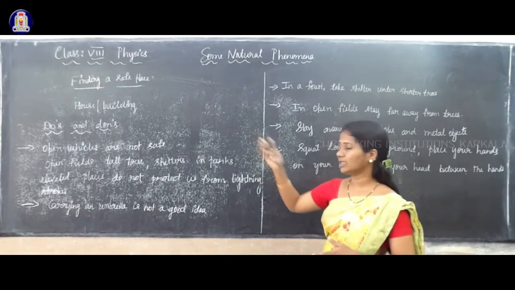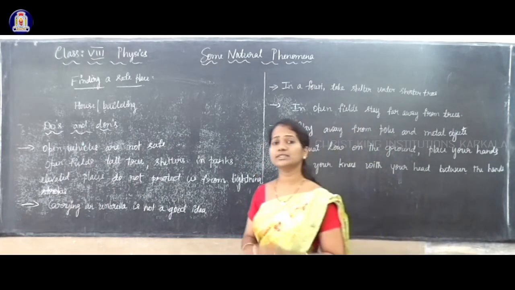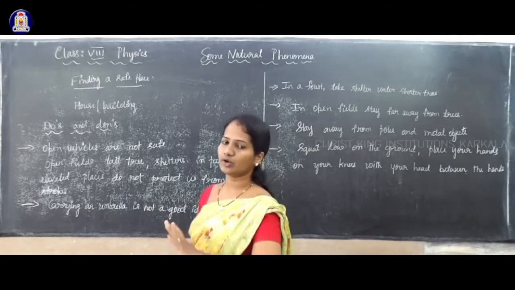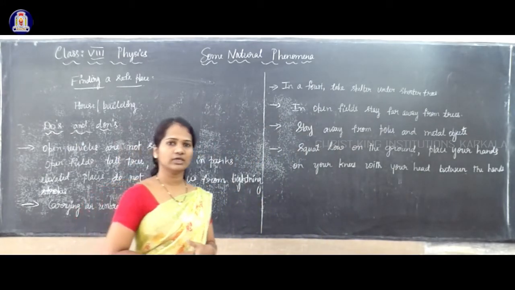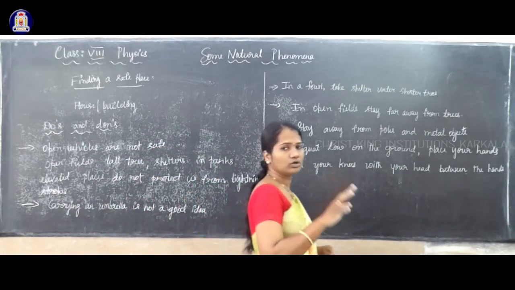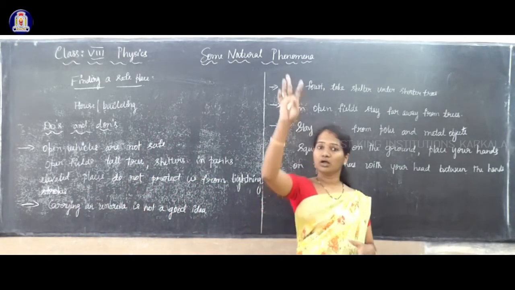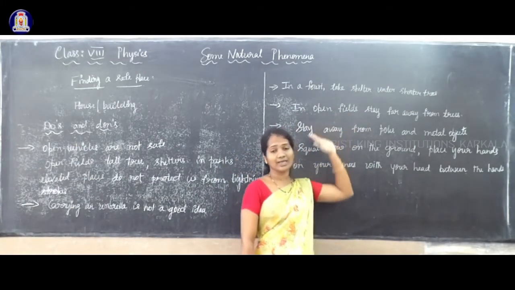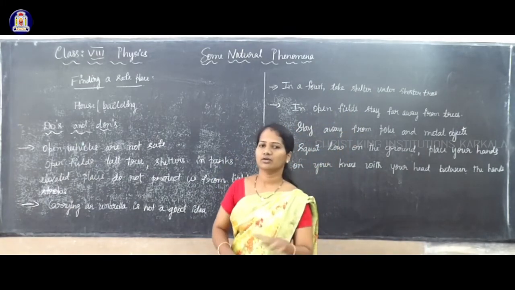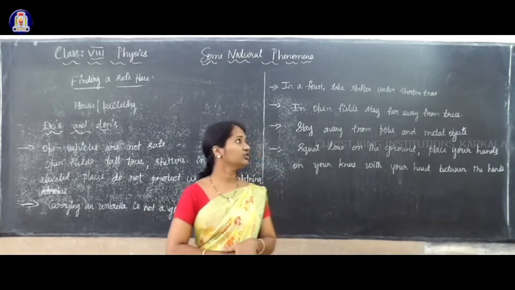So usually, open places or open vehicles are not safe during lightning. If we are in a forest, we should not stand under a tall tree. We have to take shelter under a very small, shorter tree.